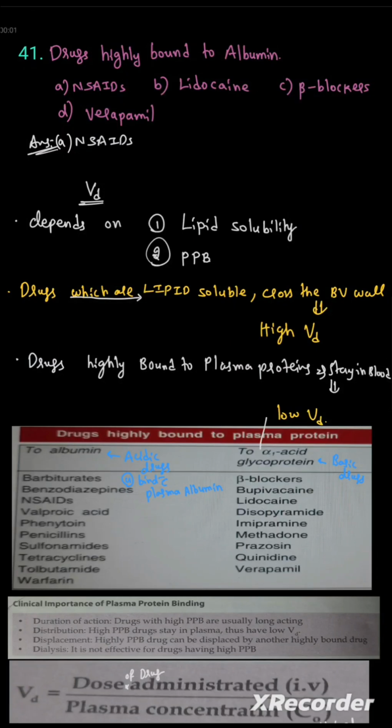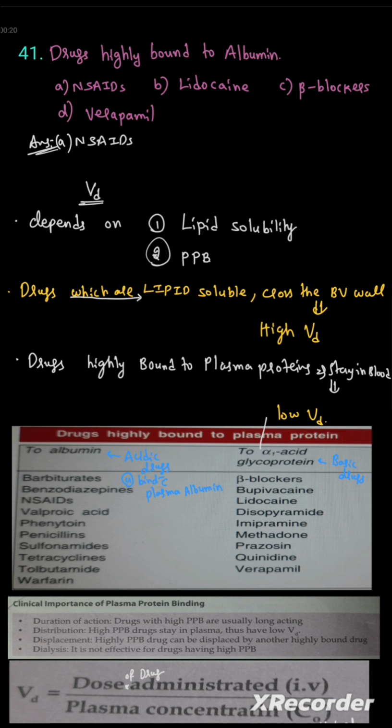Question number 41. Drugs highly bound to the albumin. Option A, NSAIDs. Option B, lidocaine. Option C, beta blocker. Option D, verapamil. Note: the answer for this is option A, NSAIDs.